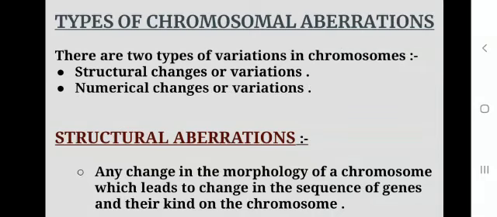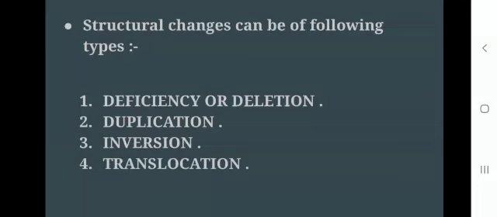Any change in the morphology of a chromosome which leads to change in the sequence of genes and their kind on the chromosome, that is called structural aberrations. Types of structural aberrations are deficiency or deletion, duplication, inversion, and translocation.